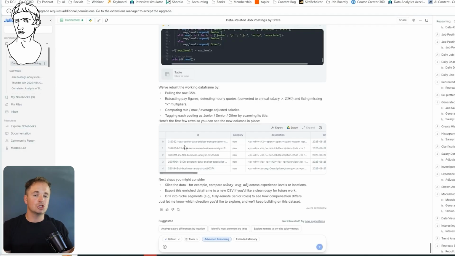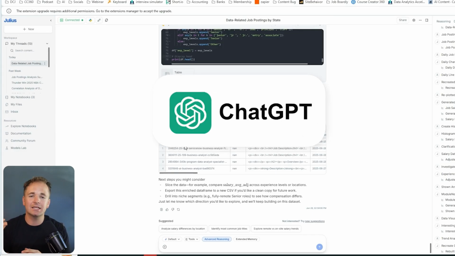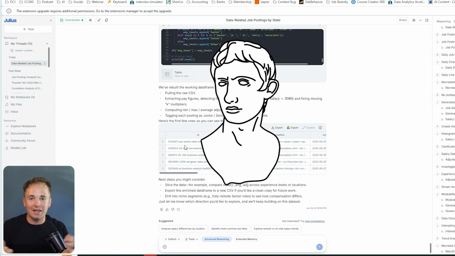So which tool should you be using? Well, I think it really depends on your task and what you're trying to do. Obviously, ChatGPT is kind of like a Swiss Army knife. It can literally do anything. It can create images, it can write screenplays, and it can do data analysis. Julius AI is more like a hatchet, something that you're going to chop down a tree with, right? It's something very specific that it does very well. I probably wouldn't write a movie script inside of Julius AI because it's really focused on data analysis.